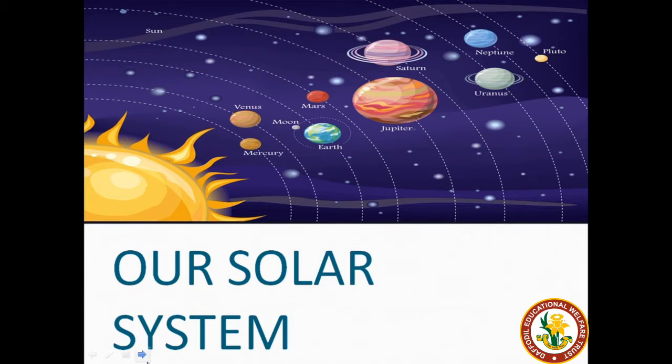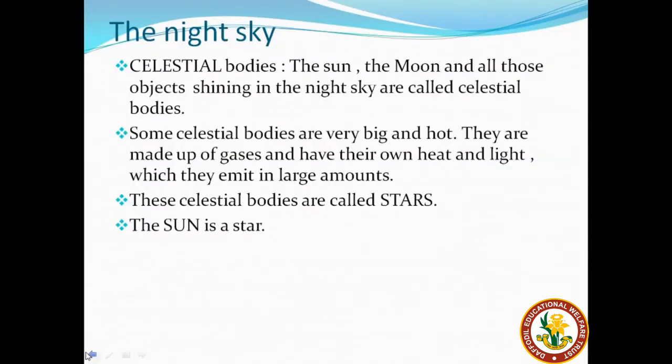So, the chapter is The Earth in Our Solar System. How the Earth is placed in our solar system, that we are going to study. We are also going to study in this chapter about different celestial bodies such as stars, moons, meteoroids and asteroids, etc. Students, when we look at the sky, we see many heavenly bodies. At night, we find skies studded with many heavenly bodies like moon, stars, constellations, etc. The sun, moon, and all other shining objects in the night sky are called celestial bodies.